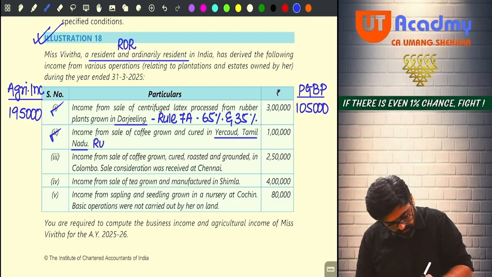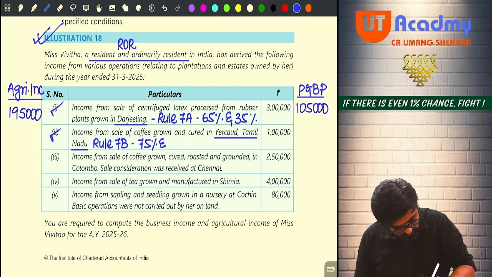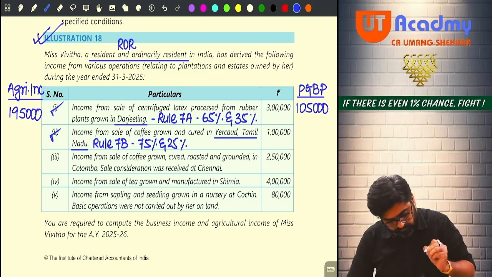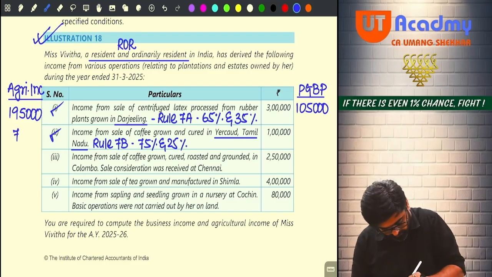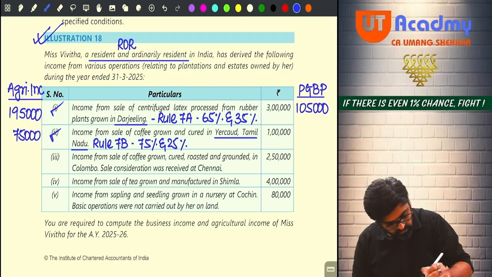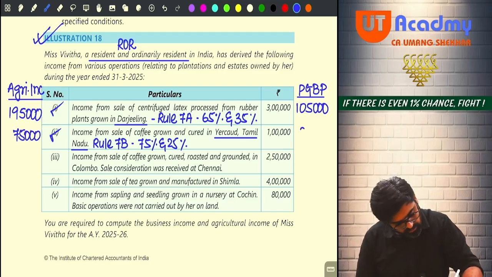Rule 7B. Here I will take 75% and 25%. So 75% of 1 lakh will be 75,000 and here it will be 25,000.